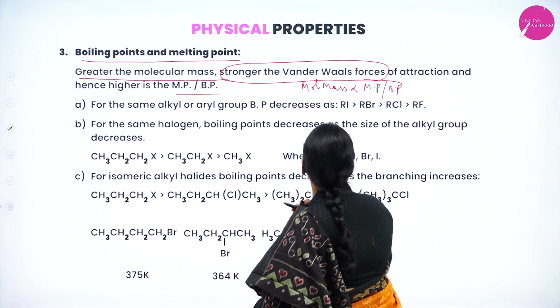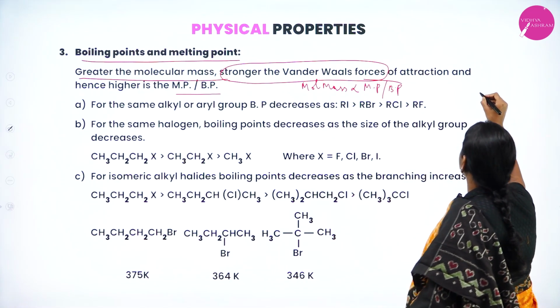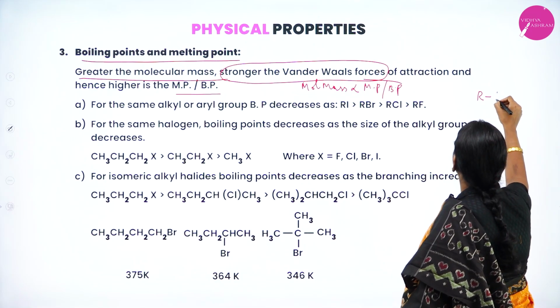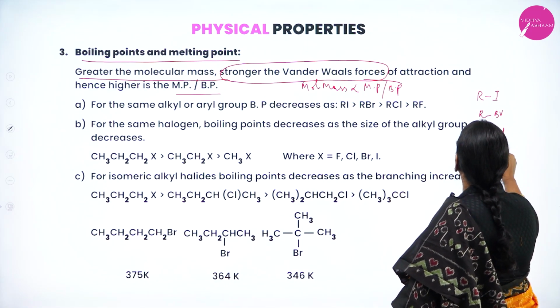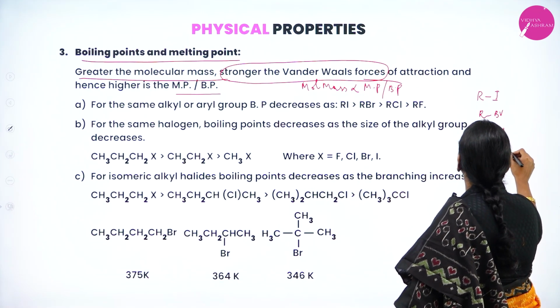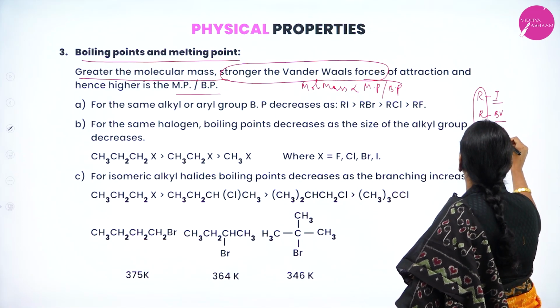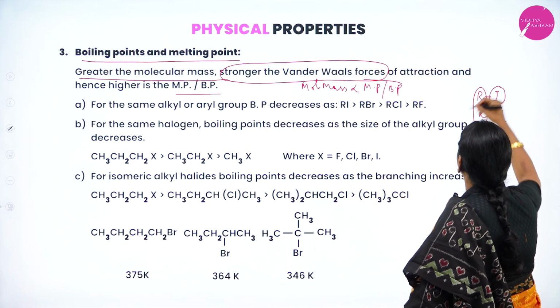For example, I'll take the same alkyl group R. I'll consider RI, RBr, RCl, RF. Here, what you observe? The alkyl group is the same, only I am changing the halogen: iodine, bromine, chlorine, and fluorine. Iodine has the highest molecular mass.